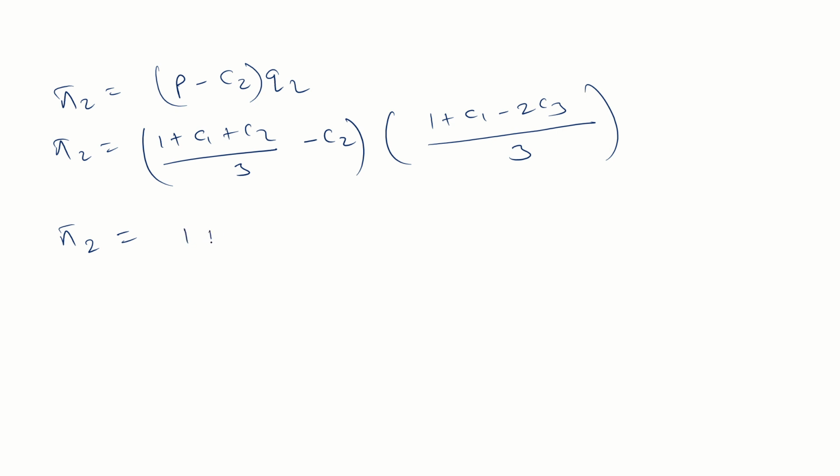Yeah, 1 plus C1 minus 2C2 whole square divided by 9. Okay, and then put the value of C1 and C2 here. After putting the value, what will you get? Just tell me.